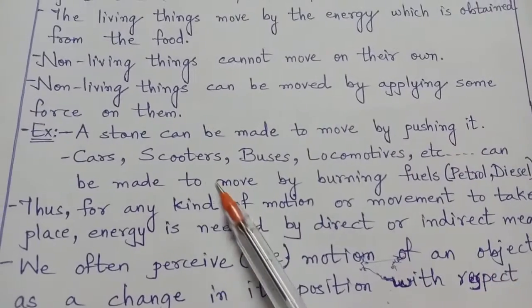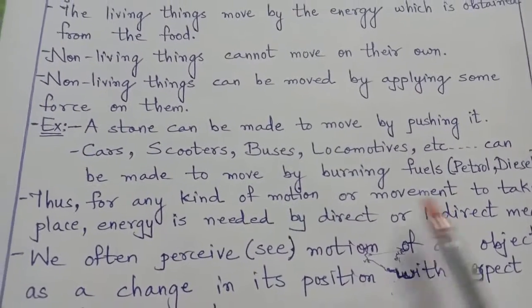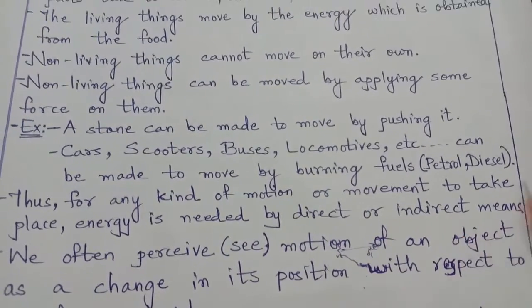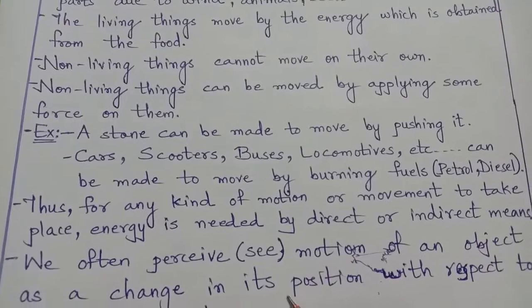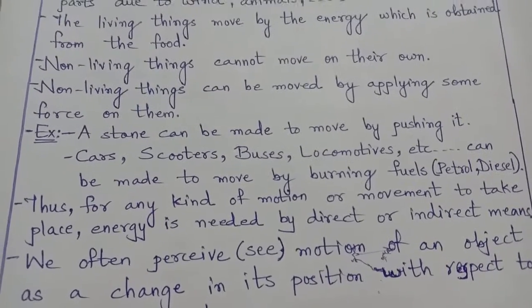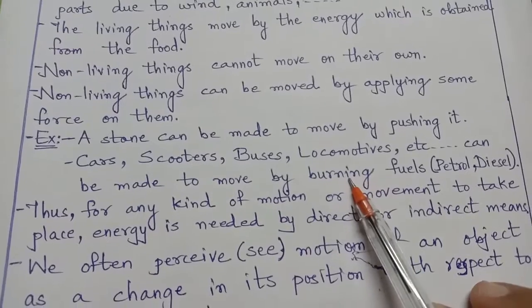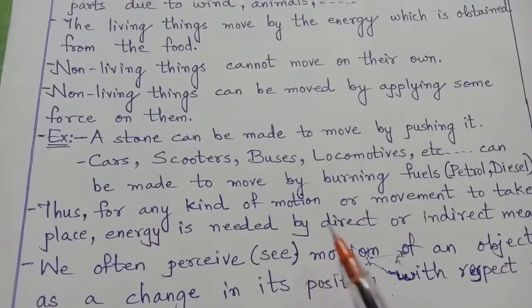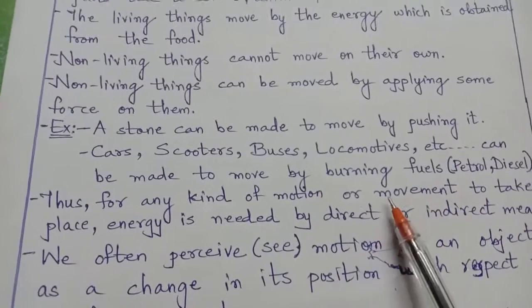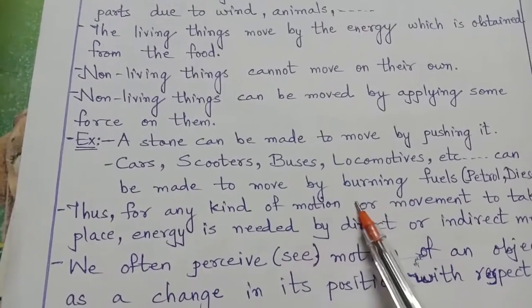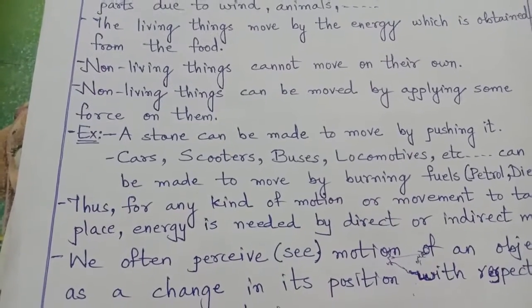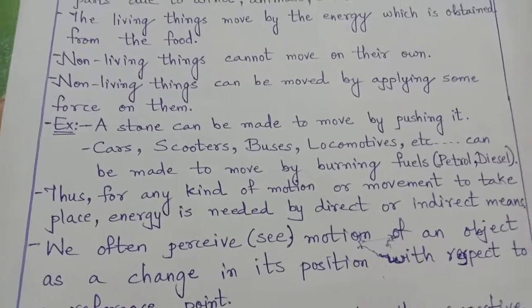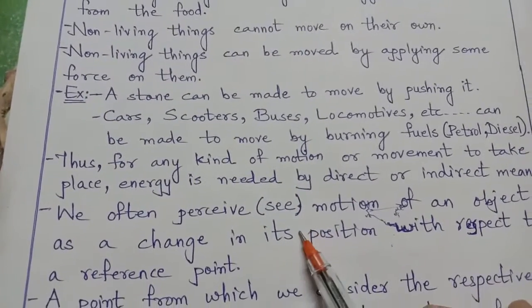Thus, for any kind of motion or movement to take place, energy is needed by direct or indirect means. To eat food and get the energy is a direct means. To burn fuels for vehicles and get energy to run the vehicles is an indirect method. So directly eating food, or indirectly getting the help of some factors, is called an indirect means by which motion is possible.